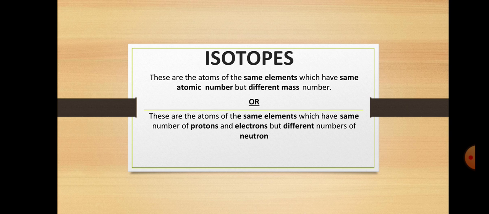So what is the atomic number and the mass number? Atomic number means the number of electrons and protons present in an atom. Mass number means the number of protons and the neutrons present in the nucleus of an atom. Or we can also define isotopes as atoms of the same element having the same number of protons and electrons but a different number of neutrons.